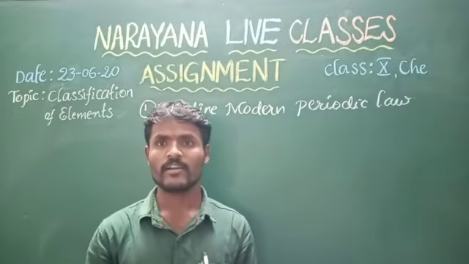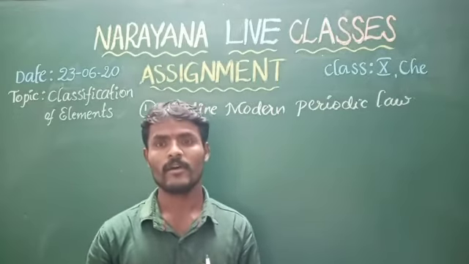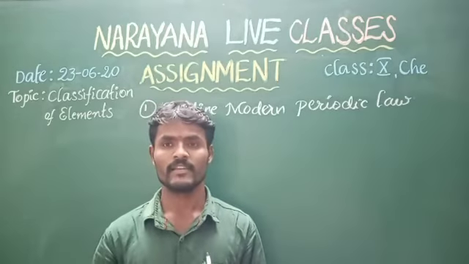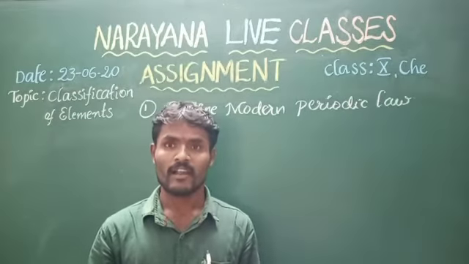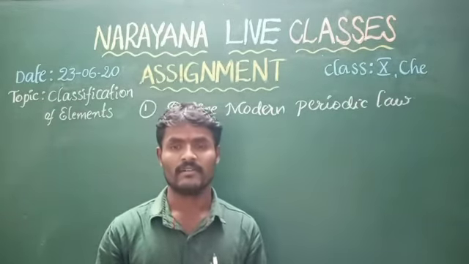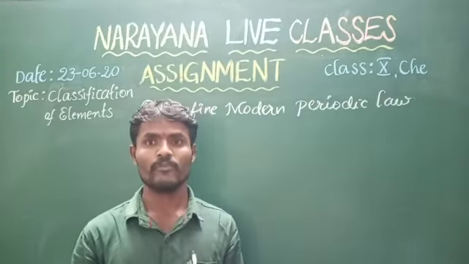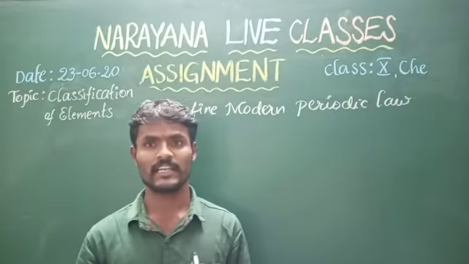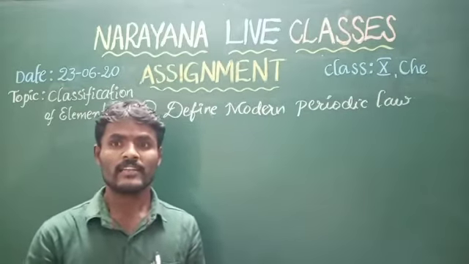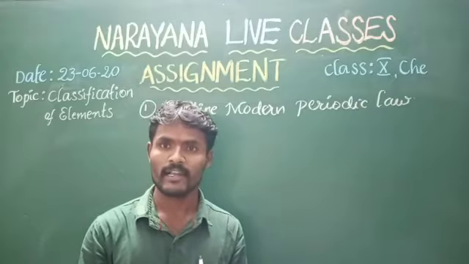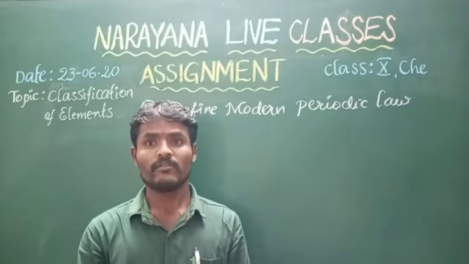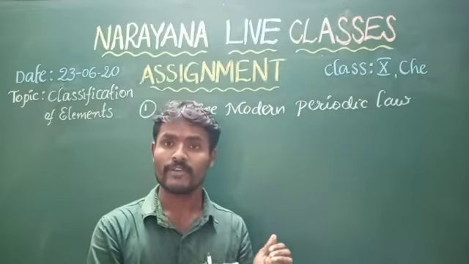This atomic number concept eliminated the problem of anomalous series and forced the periodic law to be changed.